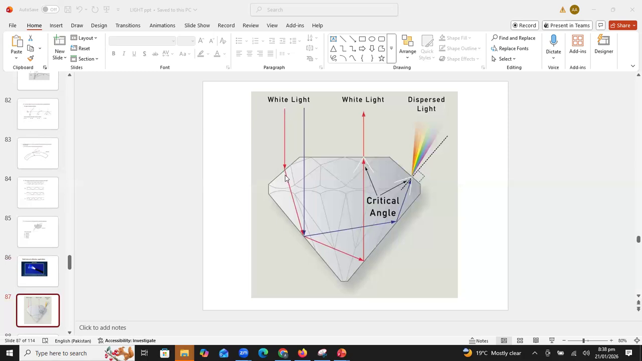You can see the white light is entering here. It is bending, so this is simple refraction. Light should move in a straight line like this, but it is bending. But when the light is incident on this side, you can see it is reflecting. It is not coming out. This is the simple phenomenon of reflection. Again, it is reflecting here, so it is reflecting multiple times. That's why diamonds sparkle, because the light is internally reflecting many times. Clear, students?